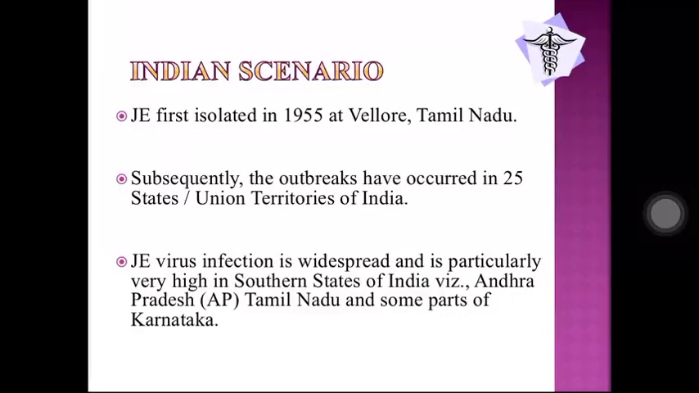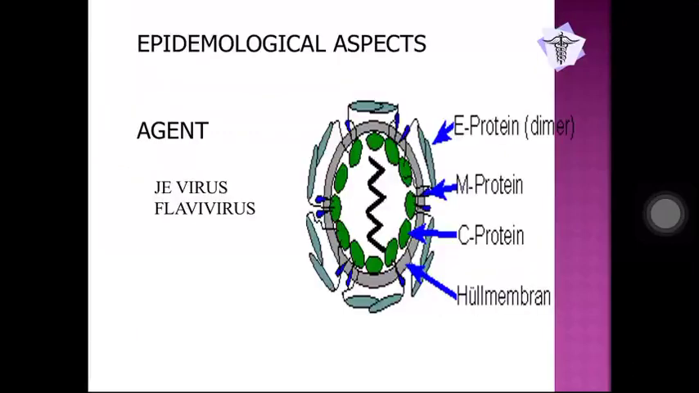So it was isolated in 1955 at Vellore, Tamil Nadu. Subsequently, the outbreaks have occurred in 25 states and union territories of India. So JE virus infection is widespread and is particularly very high in southern states of India such as Andhra Pradesh, Tamil Nadu and some parts of Karnataka.